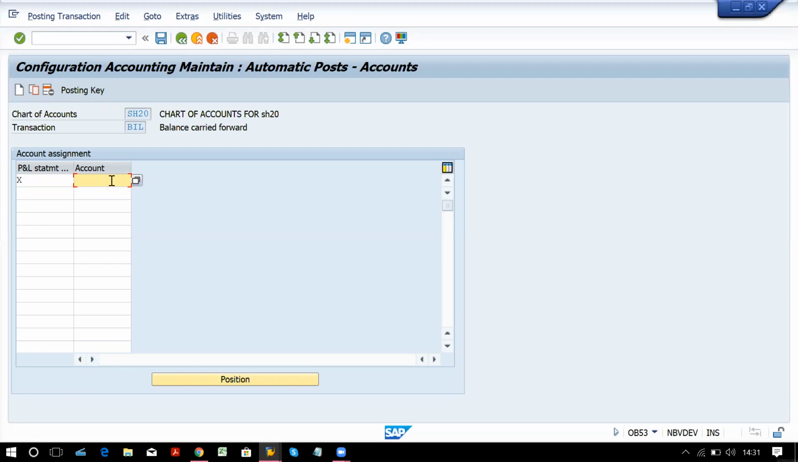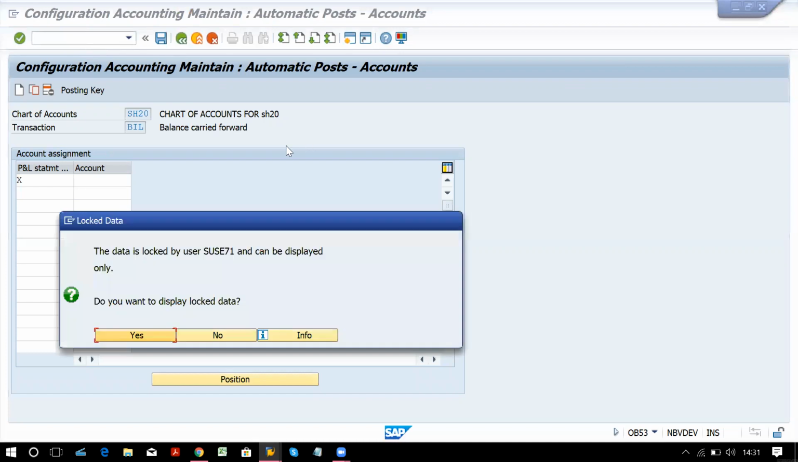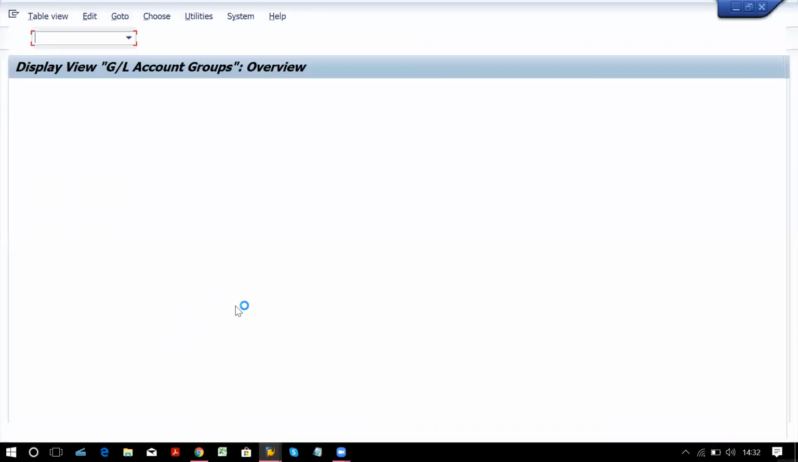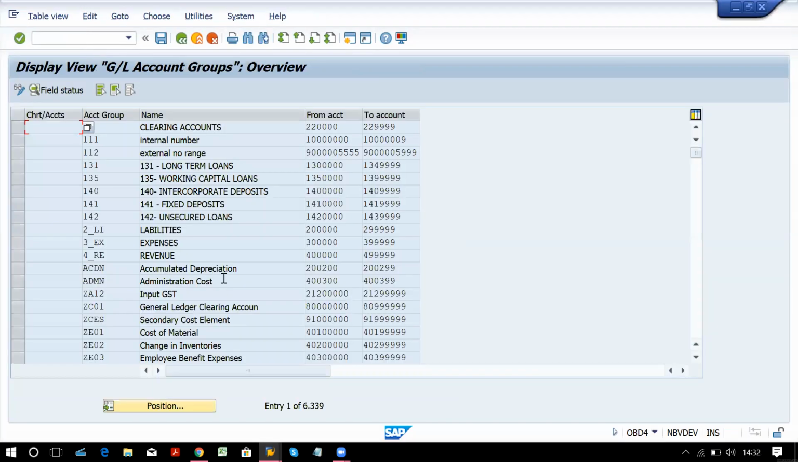Now we have not yet created any GL account, but we are going to create the GL account first, that is retained earning. Retained earning generally appears on the liability side. So OBD4, I'm going back to the earlier T code. I just want to view, so I'm just proceeding with the yes. Display data is fine now. I'm not going to edit it.